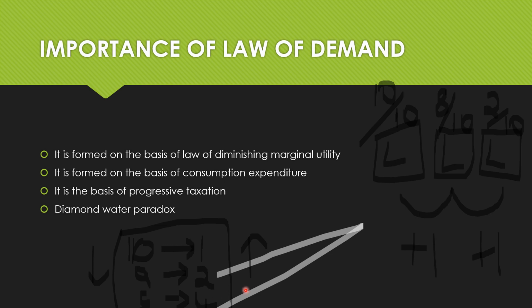The main thing here to understand is that consumers are deriving less happiness from additional units of the commodity. As consumers derive less happiness from additional units of a commodity, they will be willing to buy a larger quantity only at lesser prices. That means only if the prices are less, I am ready to buy more of the commodity. If the price is high, I don't want to buy that commodity.